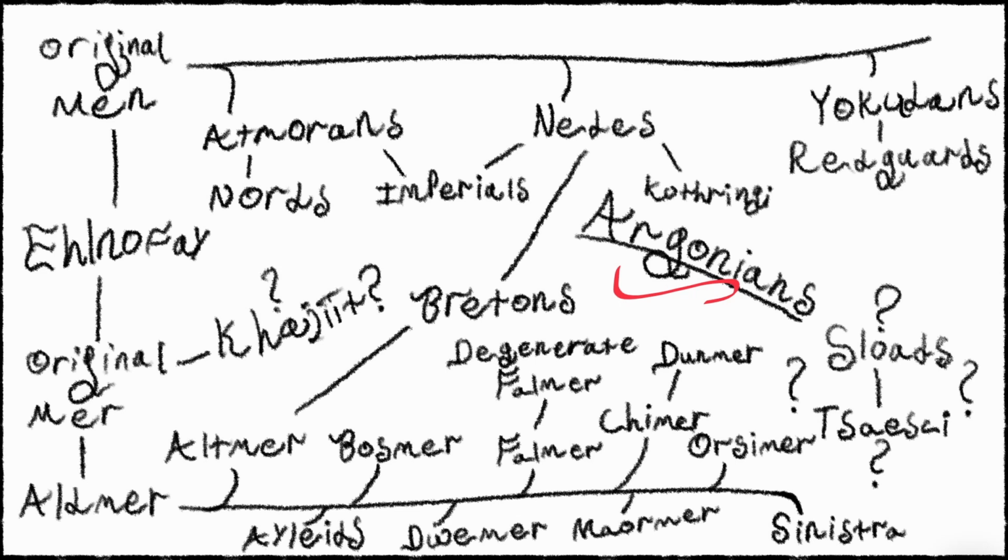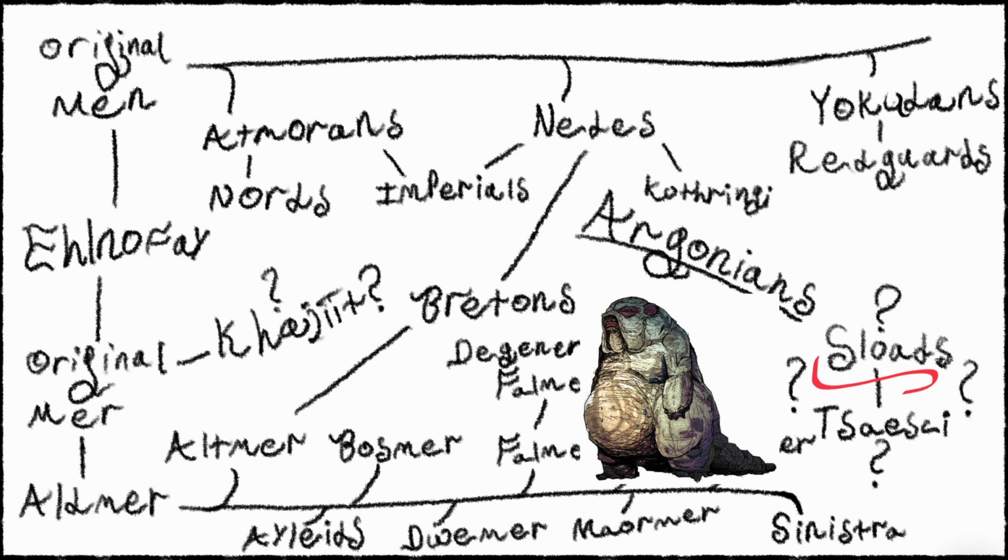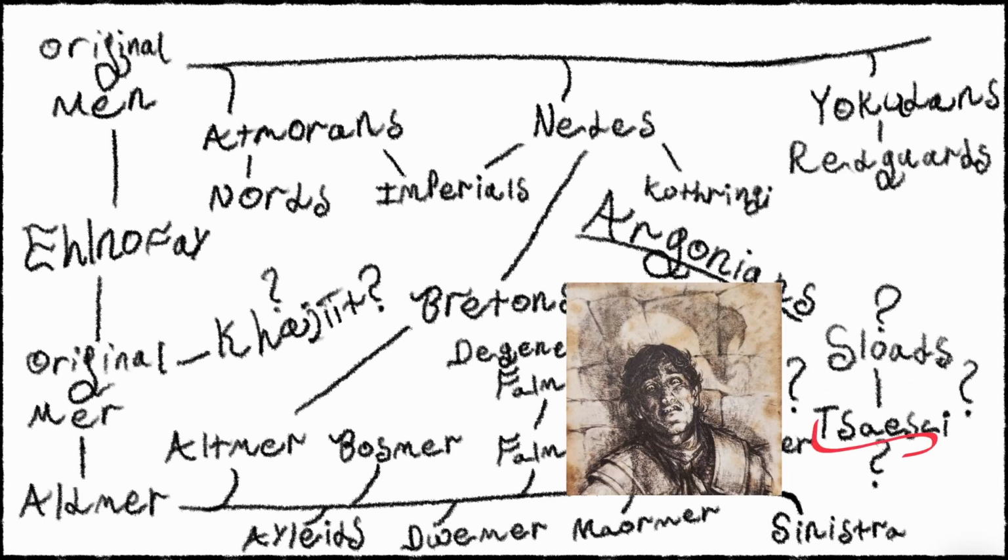With that, we move on to the last category, the weird ones. The ones that are even harder to place than the Kothringi. Those being the Sloads and the Tsaesci. So the Sloads, they're kind of like slug people. They may not even be from Nirn. It's kind of hard to say. Then there's also the Tsaesci, who are snake people who come from Akavir.